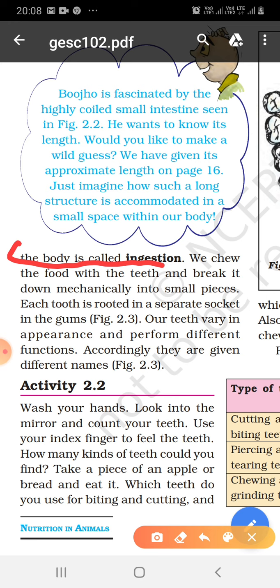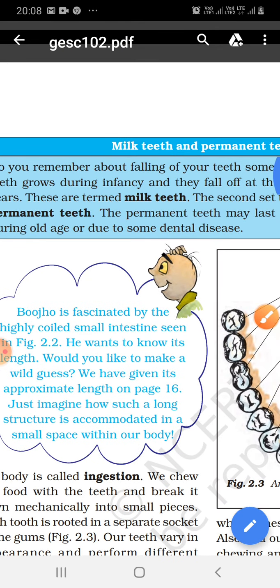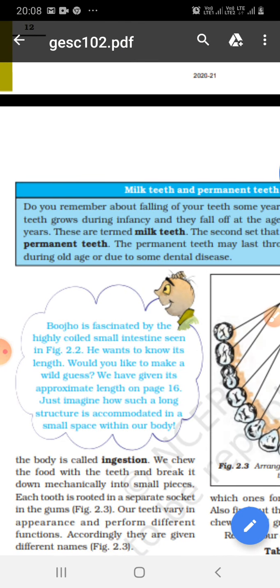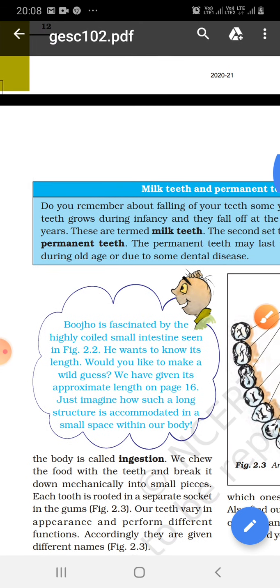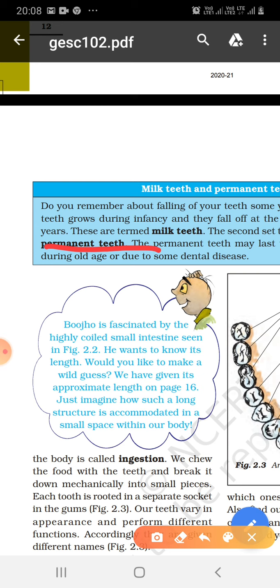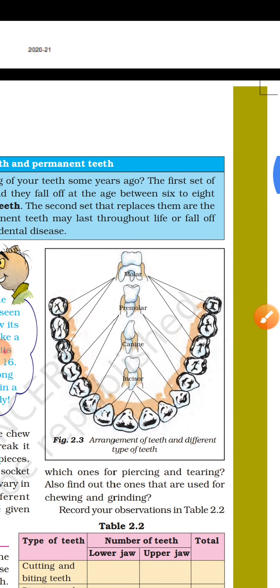We chew the food with teeth and break it down mechanically into small pieces. Do you know, at the age of infancy we have milk teeth, which are 20 in number. These teeth fall down with time, and when we grow, we finally get a set of permanent teeth which are 32 in number. Let us discuss the different kinds of permanent teeth.